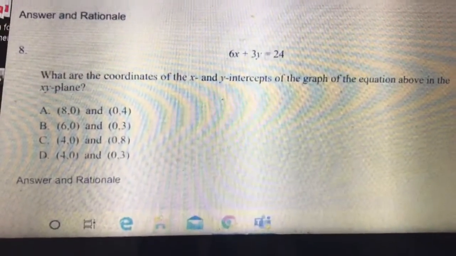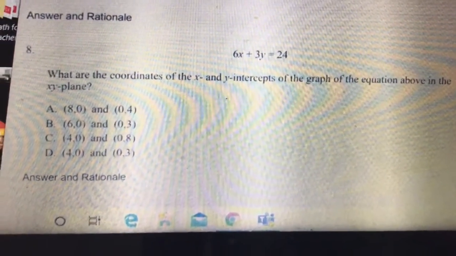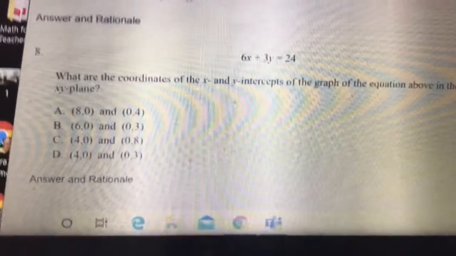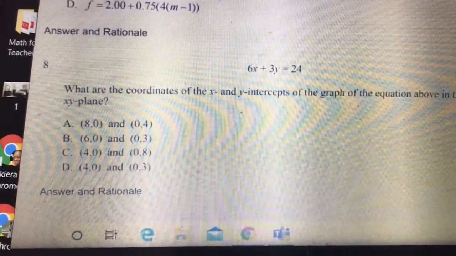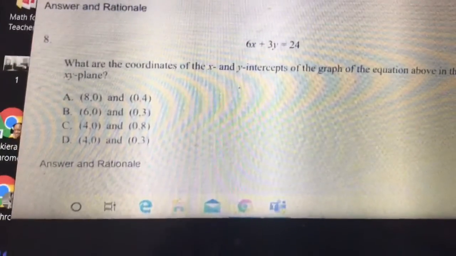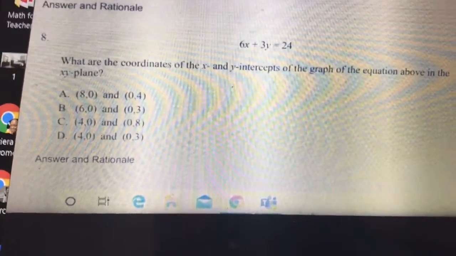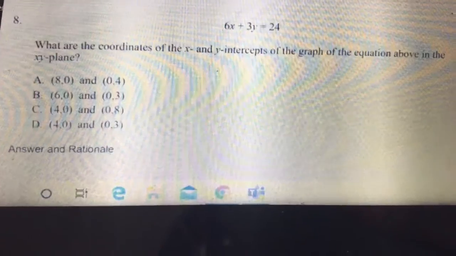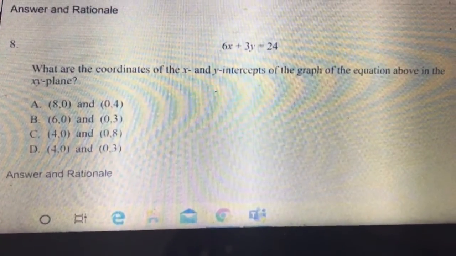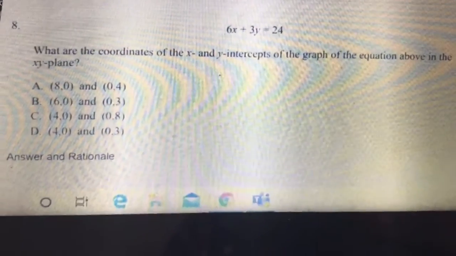So first off, the x and the y intercepts are basically where the graph crosses the x and the y axis. So the graph has to cross the x-axis somewhere, which is the horizontal axis, and then the graph has to cross the vertical axis somewhere, which is the y-axis. And they want to know at what points does that happen. Whenever your function is in standard form, it's very easy to find that out.